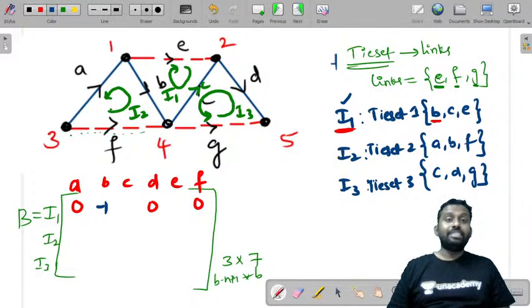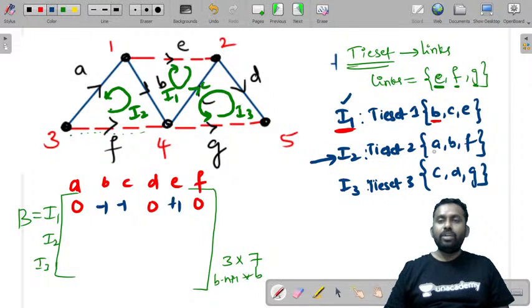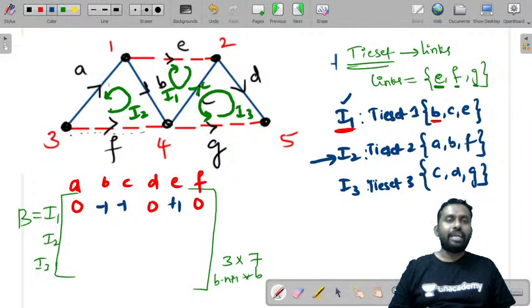Is I1 and C in the same direction? No, in the opposite direction. So this is also minus 1. E will always be in plus direction. Now let us take I2. Is I2 and A in the same direction? No, opposite direction, minus 1.